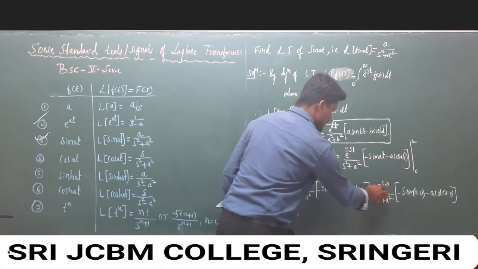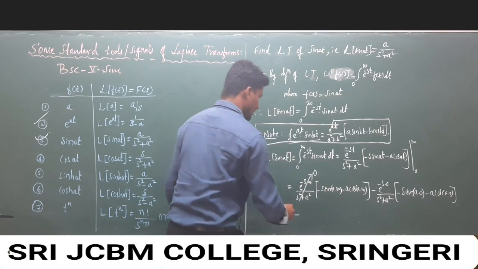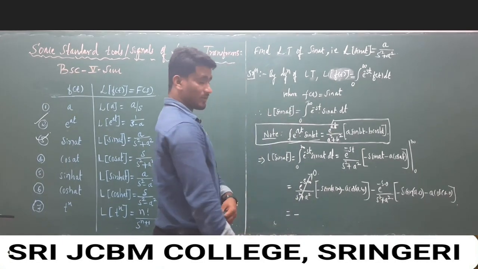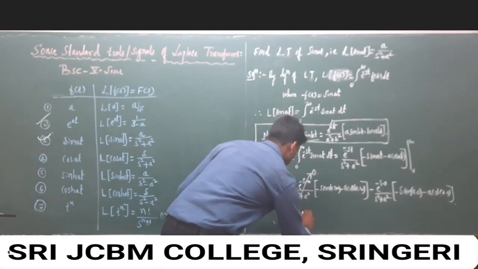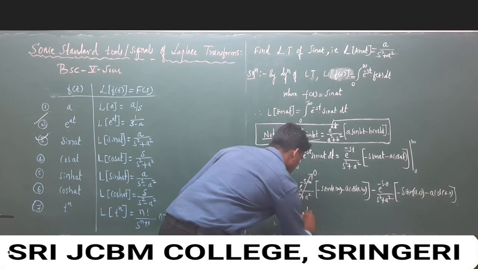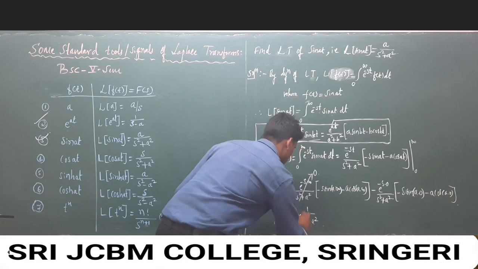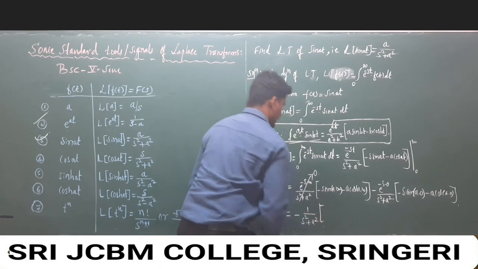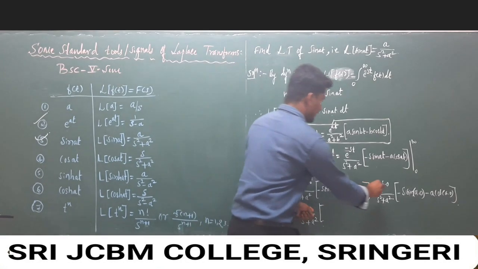And next, minus of e to the power minus s into 0, the value of e to the power 0 is 1, so 1 over s square plus a square.